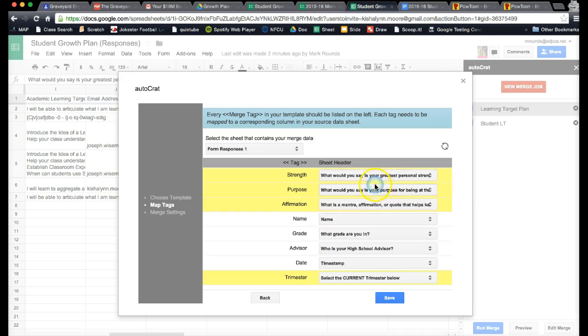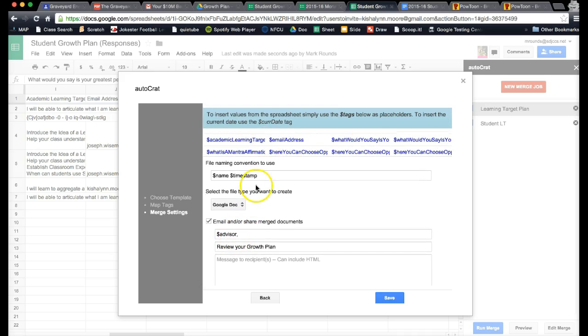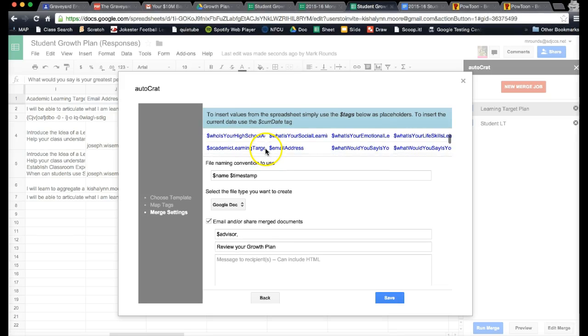So anytime we go in there and do that, we have to come in here and change those headers. If something's not working, that's probably why. So then here, hopefully it'll still do it, because from that advisor field, that's where it should pull that email address in. It's going to send it to the advisor, and then we want to add email.